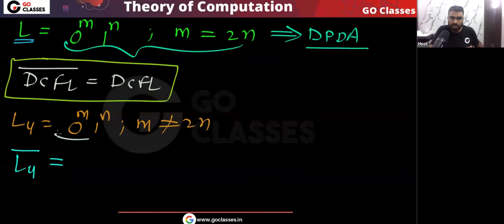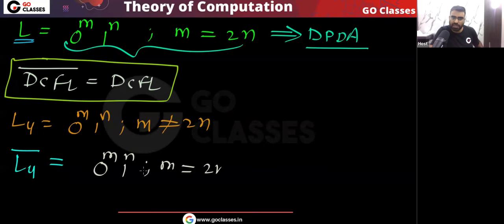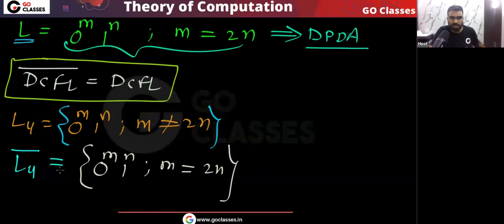This is the language, remember. This is your L4. Can anyone tell me what L4 complement is? A student is saying that L4 complement will be 0 power m, 1 power n, where m is equal to 2n. Is this the correct answer? Tell me. Simple question I'm asking. You know this is your L4. Then what is L4 complement? In L4 we have m not equal to 2n, so in L4 complement we will have m equal to 2n. Can I say this answer is correct?